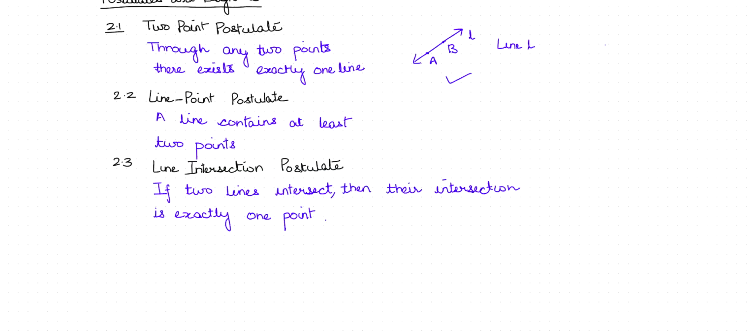This is the line intersection postulate. It means that if two lines intersect like this, then their intersection is exactly 1 point. Like the two lines here, line L and line M, intersect. Then the intersection is exactly 1 point, that is C.